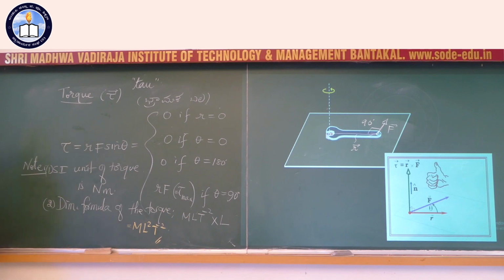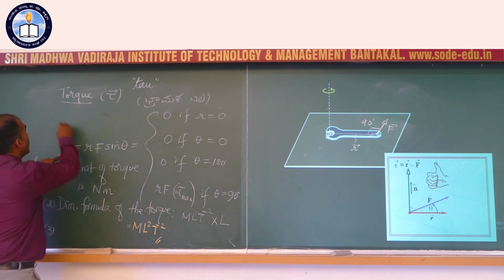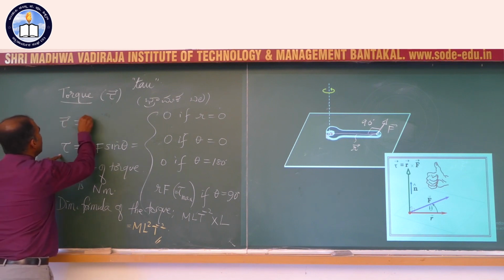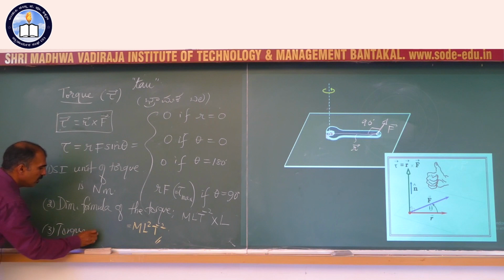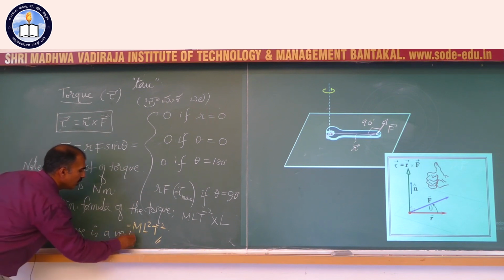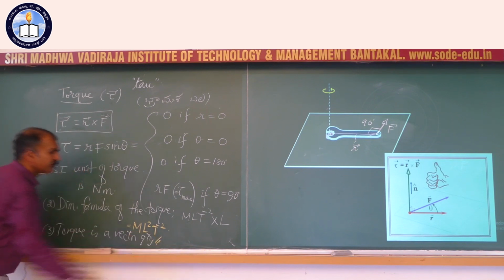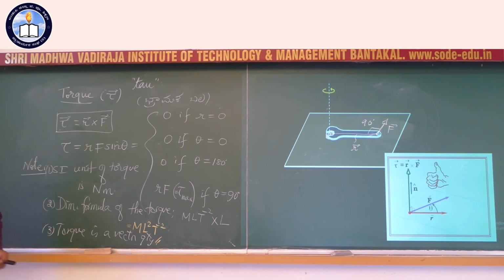And finally, torque is what kind of quantity? Already we have represented torque tau equals r cross F, given by the vector product of r and F, and therefore this should be a vector. So torque is a vector quantity.